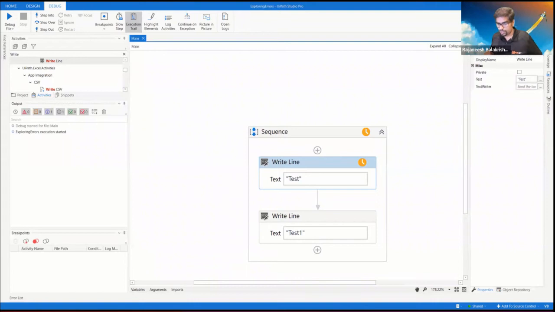So let me bring another workflow which has more activities, which we have done in the past weeks or something.